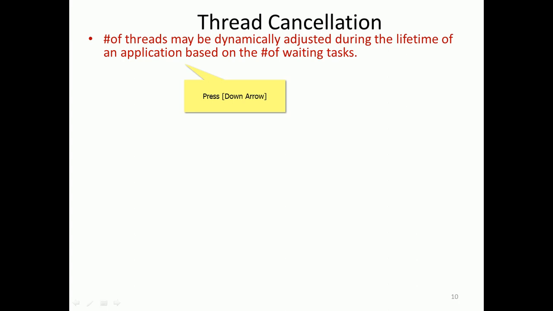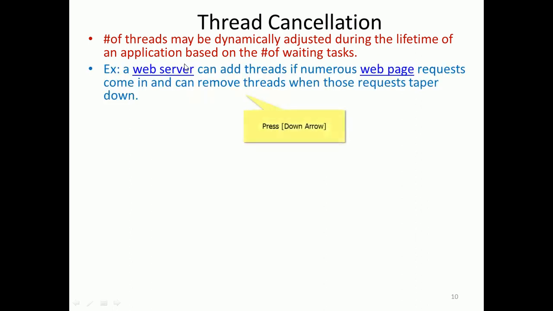So it purely depends upon the application. The application generates several tasks, and those tasks need to wait to be allocated a thread. So if 5 or 10 tasks are there, and 5 threads, we need to dynamically create them, right? The number of threads may be dynamically adjusted during the running of any given application. It depends upon how many tasks are forked, how many tasks are submitted for the particular application to execute. So the corresponding number of threads is going to be dynamically created.